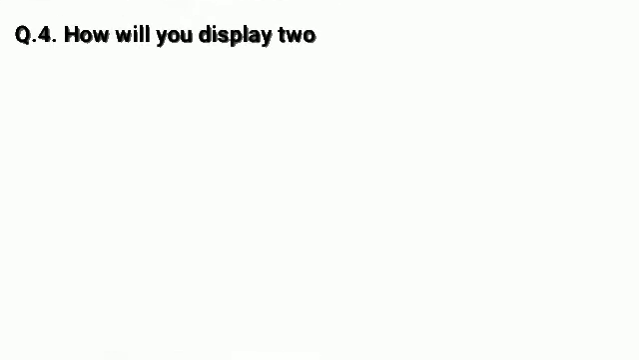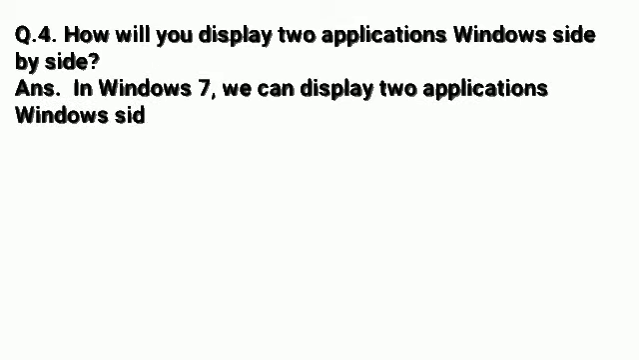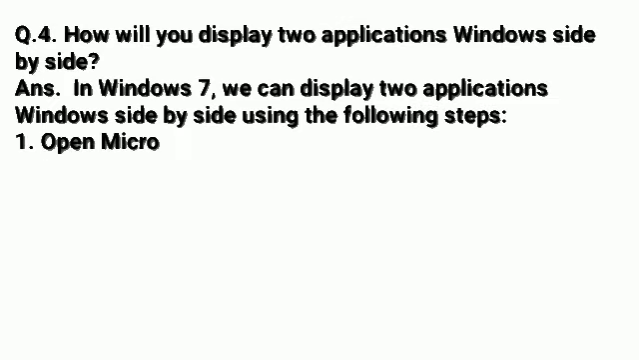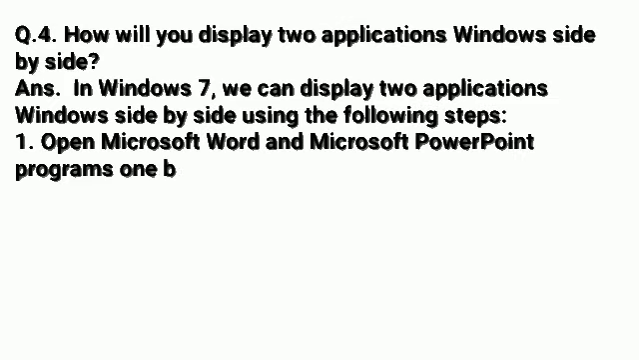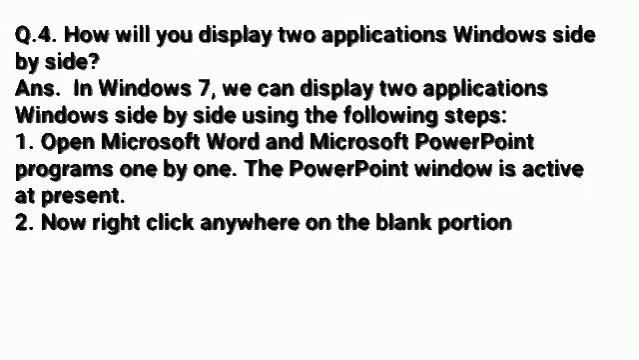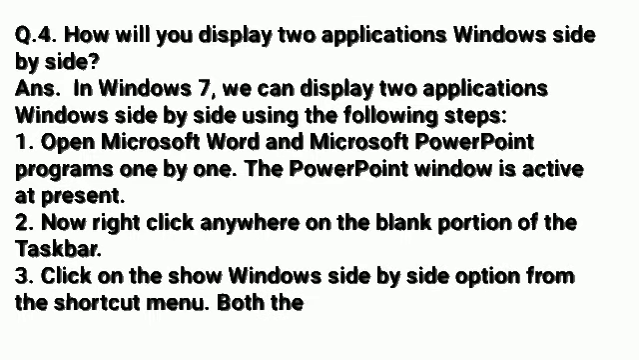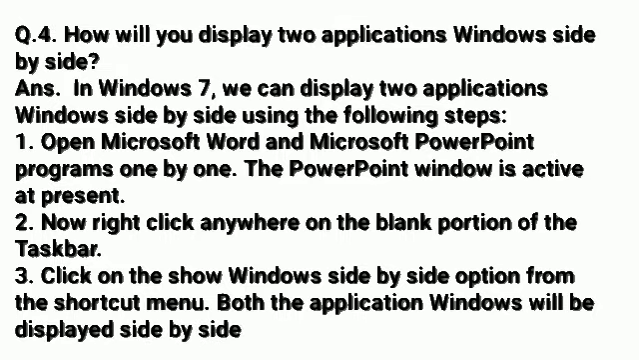Now the fourth question is, how will you display two application windows side by side? Answer is, in Windows 7 we can display two application windows side by side using the following steps. First step is, open Microsoft Word and Microsoft PowerPoint programs one by one. The PowerPoint window is active at present. Second step is, now right click anywhere on the blank portion of the taskbar. And third step is, click on the show windows side by side option from the shortcut menu. Both the application windows will be displayed side by side.